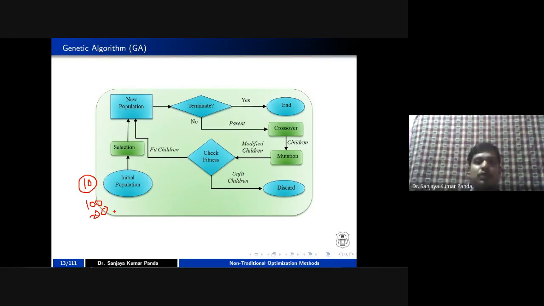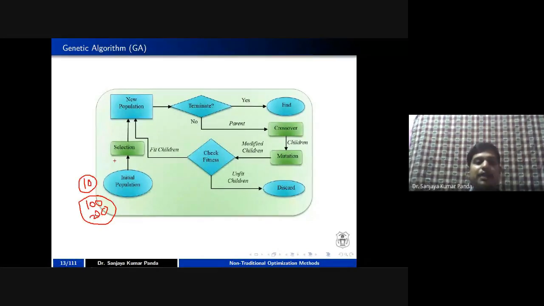Like I told you, 10 to the power 512 number of solutions exist, right? Each and every chromosome representation is a complete solution. So like that, we can take 100 or 200 solutions. I will take a very small example, not 100 or 200, so that you can easily understand.